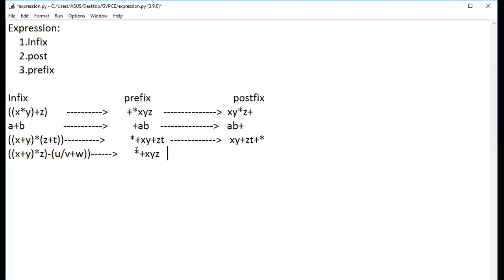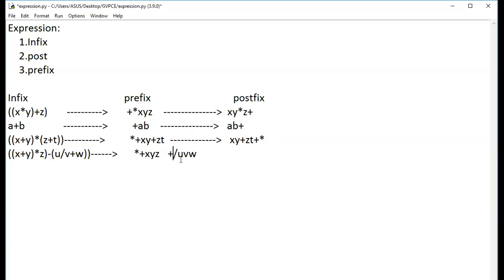Same way, take this expression. So what you're going to do? uv, you're going to divide it. So after this, we are going to add w to it. So this is done. So this is a separate expression and this is a separate expression.